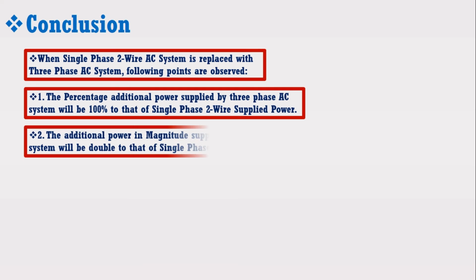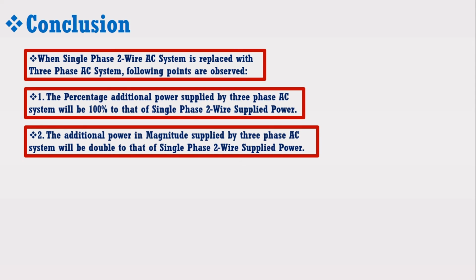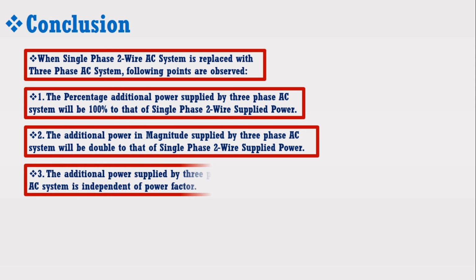Number 2. The additional power in magnitude supplied by three-phase AC system will be double to that of single-phase two-wire supplied power. Number 3. The additional power supplied by three-phase AC system is independent of the power factor. These are the smart tips. You can apply it to any problem related to single-phase AC conversion to three-phase AC conversion to save your time.